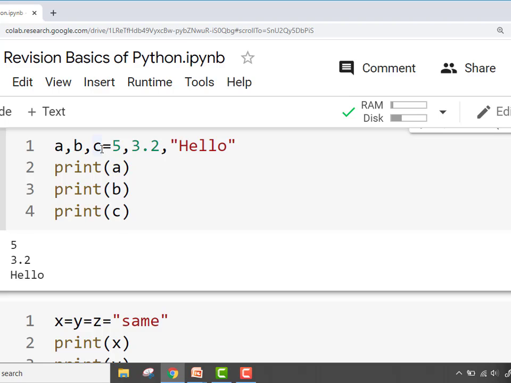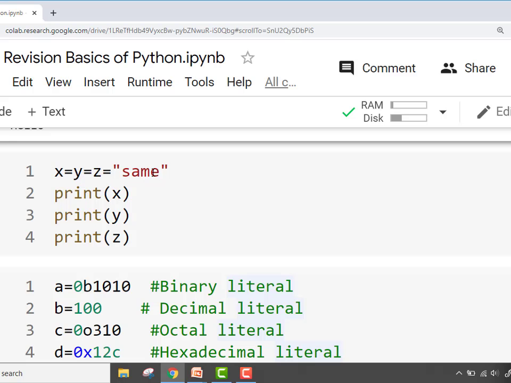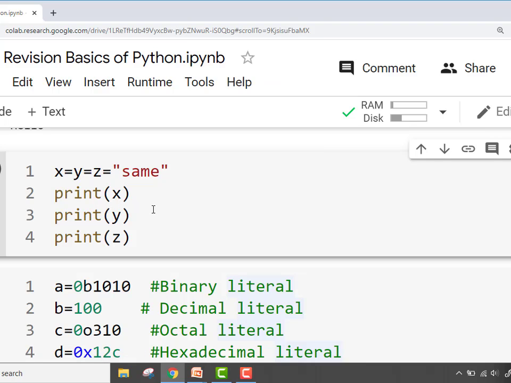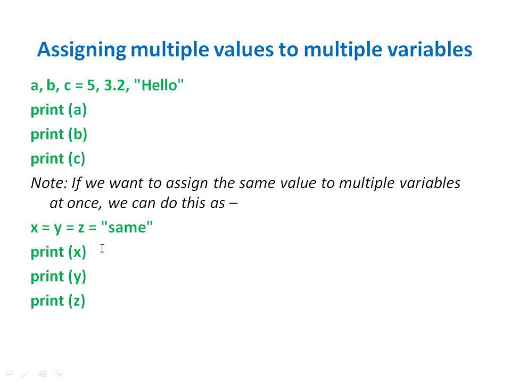Now, in the previous case we assigned different values to different variables. We can also assign the same value to many variables, if required. We can do it in a single assignment statement as x equal to y is equal to z is equal to the string same. Now this string will be assigned to all the variables x, y and z. When we print the values of x, y and z, we find that the value is same in all the cases.